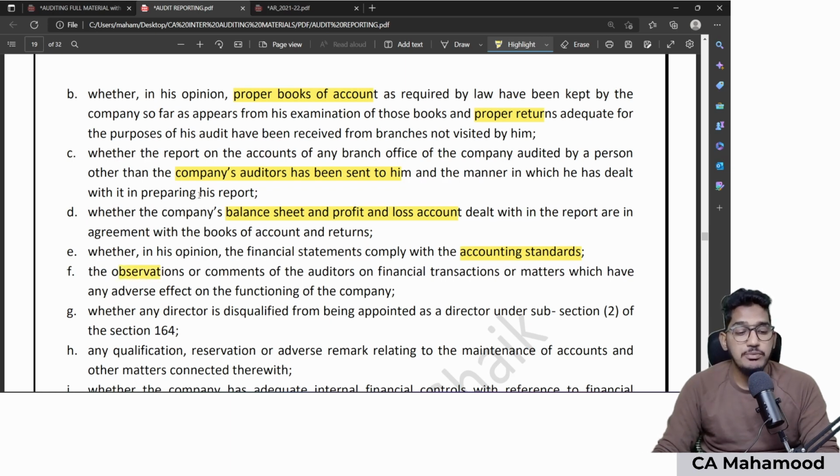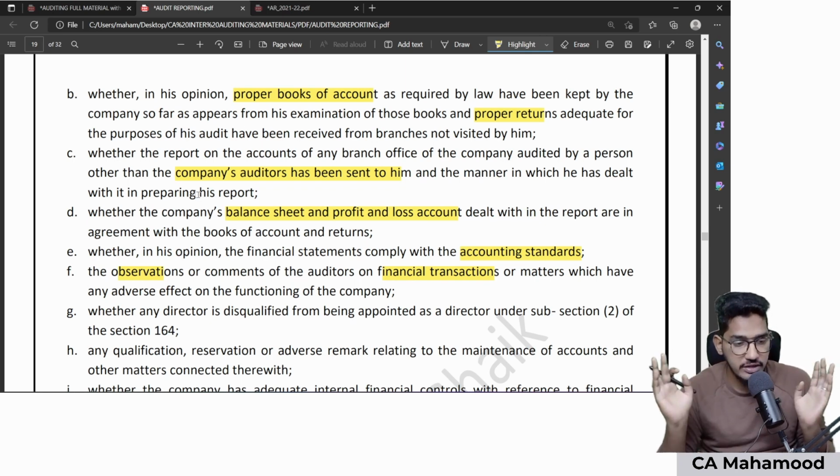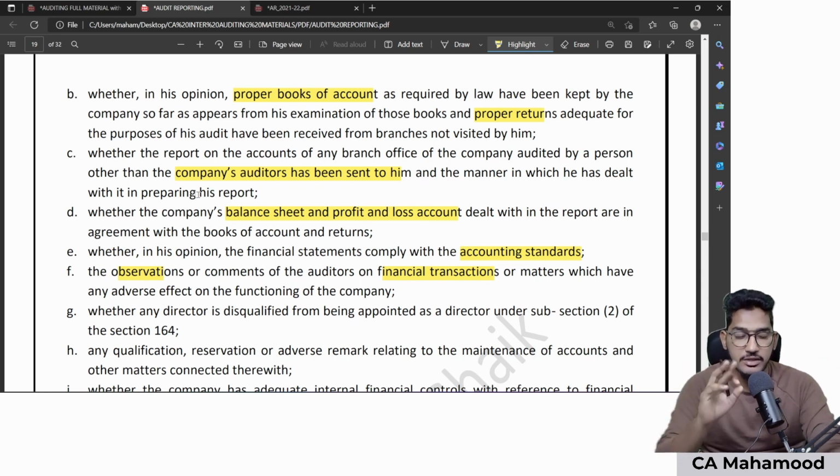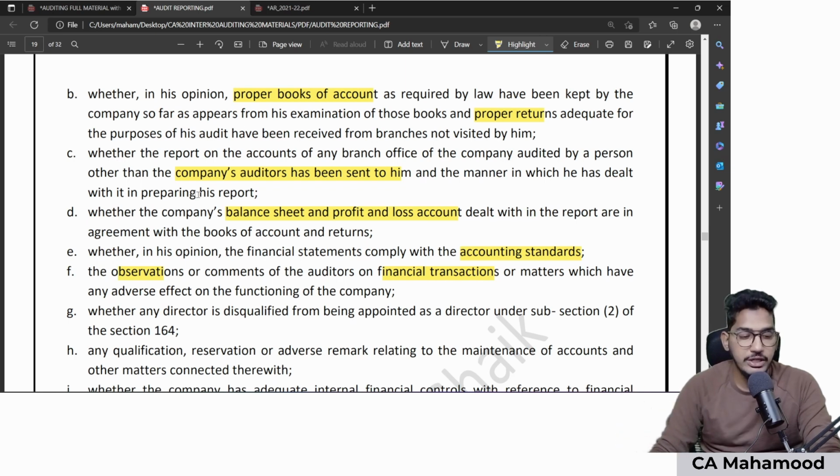Next one, if you have any observation or comment on the financial transactions which have an adverse effect, which have a bad effect on the functioning of the company, you need to tell it here under this point number F. Nothing but if you find any financial transaction which is having any bad effect on the functioning of the company, that you need to report.